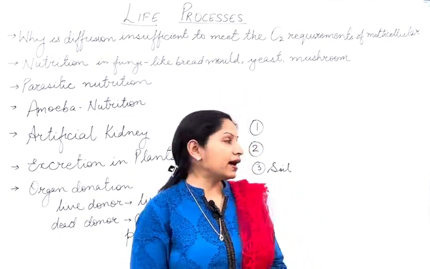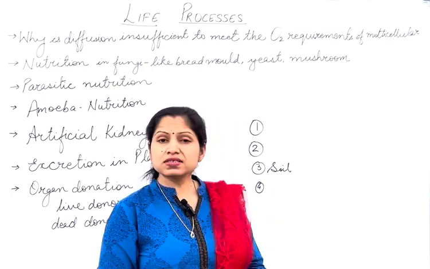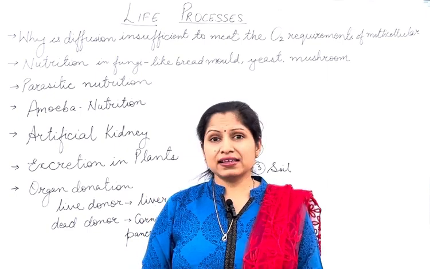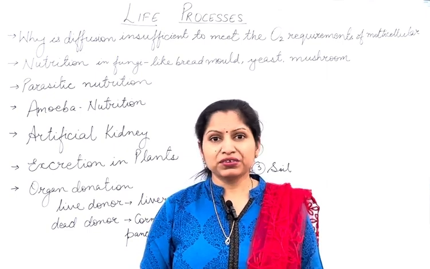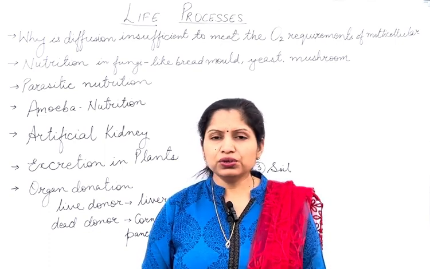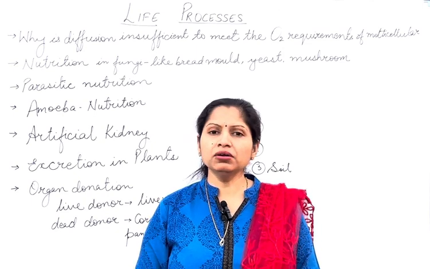Next is that the plants store their waste in the vacuole also. The plant cell has a big vacuole that you have studied in 9th standard. So that vacuole is the storage part of the waste material for the plants.